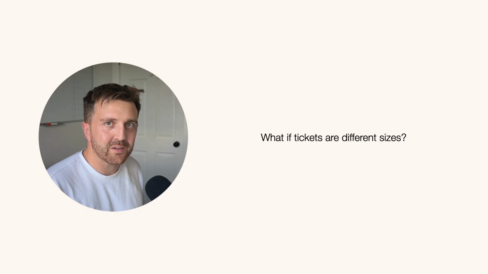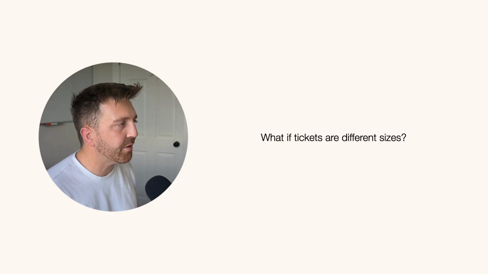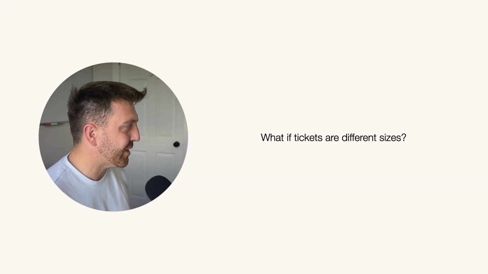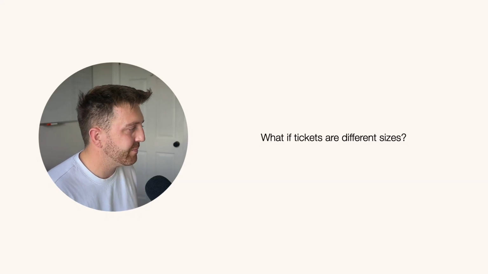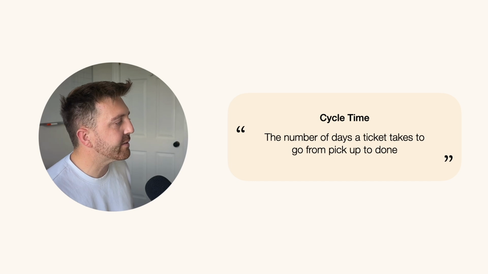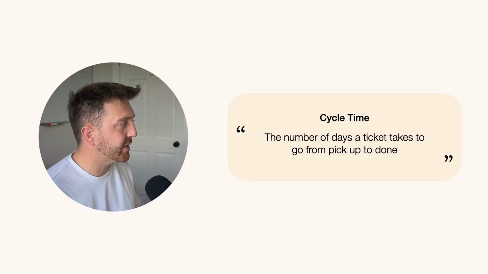What if all tickets are different sizes? Whenever I first learned about throughput and forecasting, I thought that every ticket needed to be the exact same size for this to work. And it's a good question, but the answer to this is actually no. But only because of this next metric, which is cycle time. Cycle time is the number of days a ticket takes to go from pickup to done. So when someone picked up the ticket right through to when the team said it was done. The cool thing with cycle time is that you can measure it across all of the tickets that your team had completed already. And then you can make a distribution chart like this.